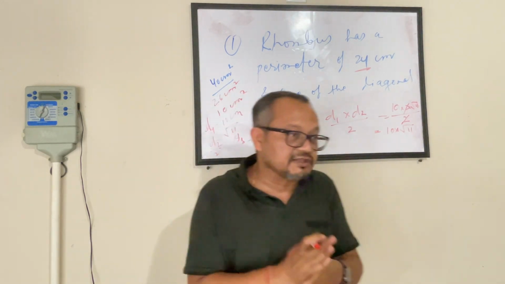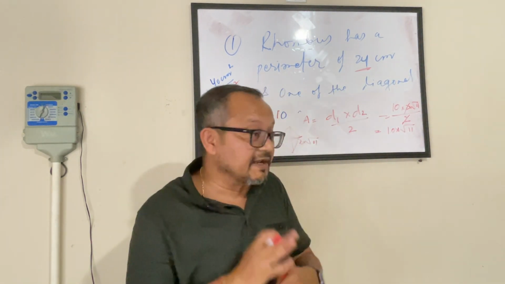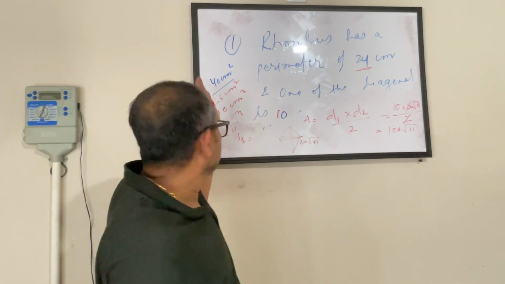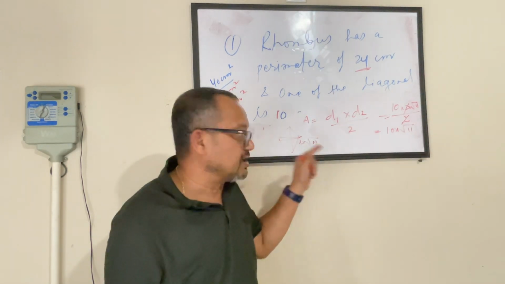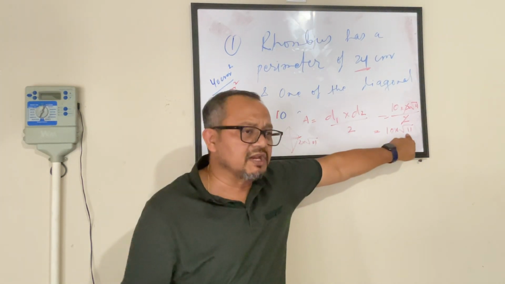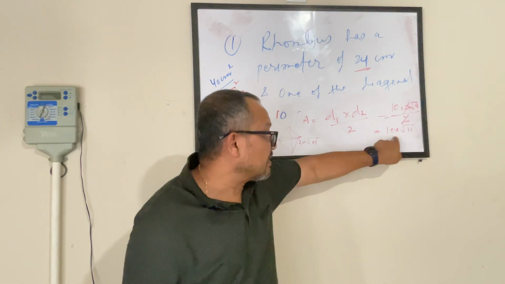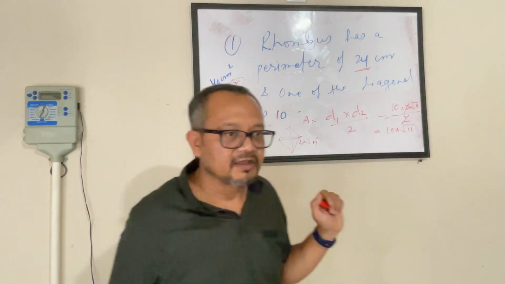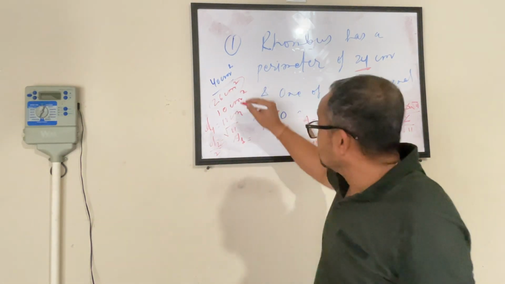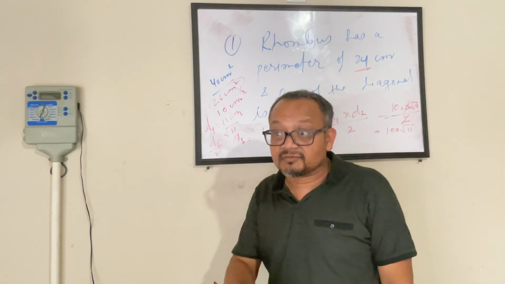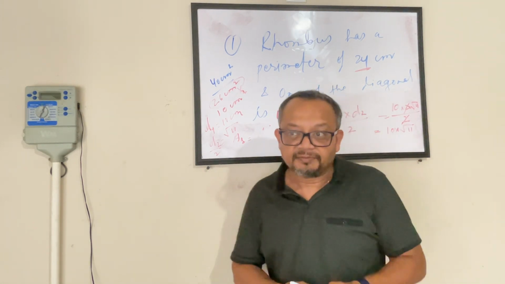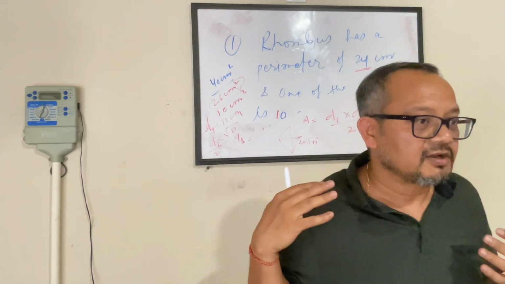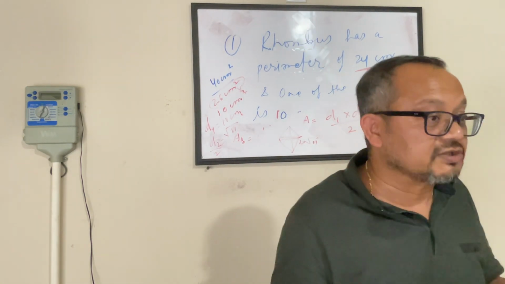Now, whoever got 26, if you were using a calculator and that was the right answer, I'm fine with that. But I don't think it will be an accurate number here, because square root of 11 will be somewhere around 3 point something. If you multiply 10 by 3 point something, it's not going to be 26 by any means. So it's not an exact number? This is not going to be exact, it's not going to be a natural number for sure. Did you follow what I was doing on the board? Are you clear about the approach you have to follow?